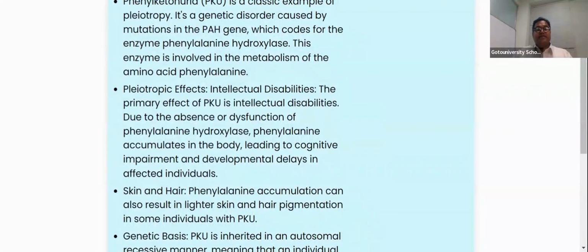They have cognitive impairment and developmental delays in the affected individuals. Dysfunction or absence of this enzyme will not allow them to talk properly, behave properly, or do activities properly.